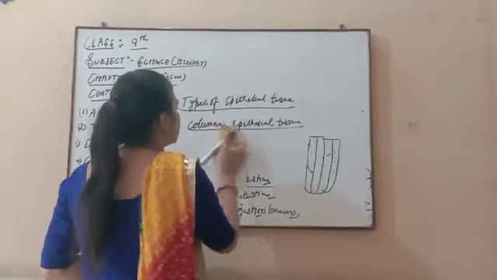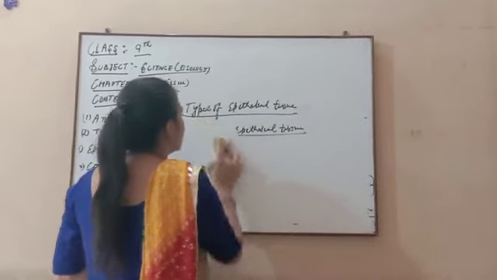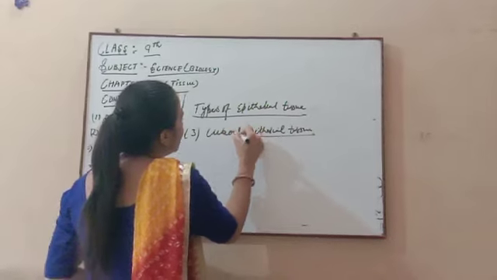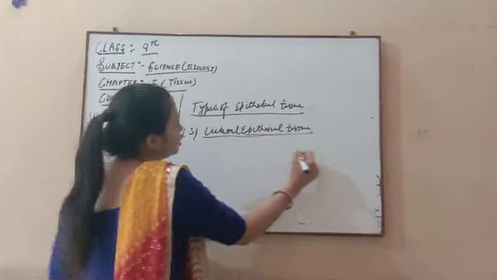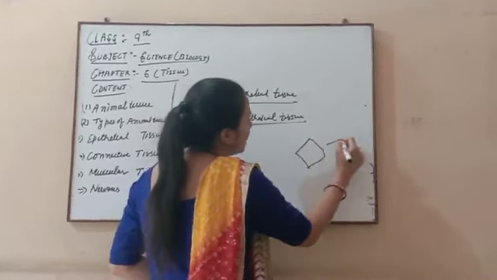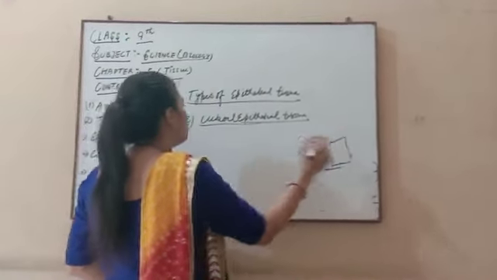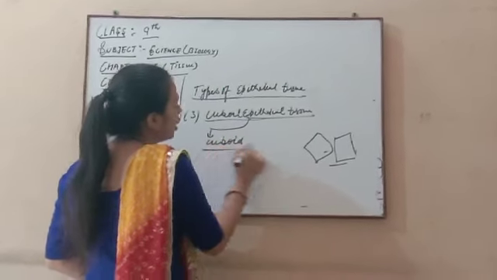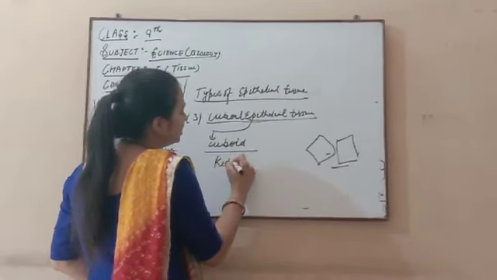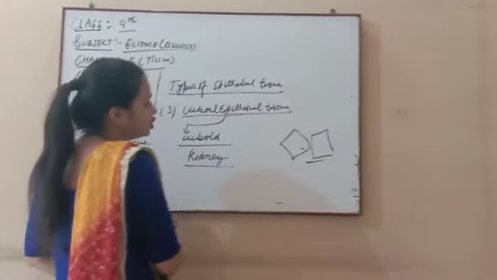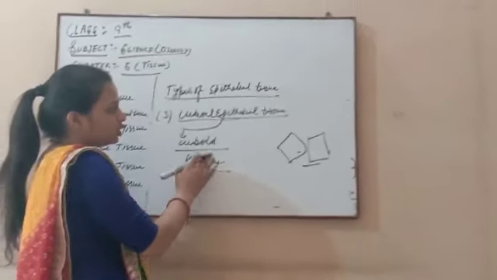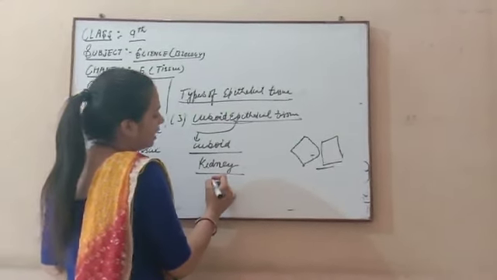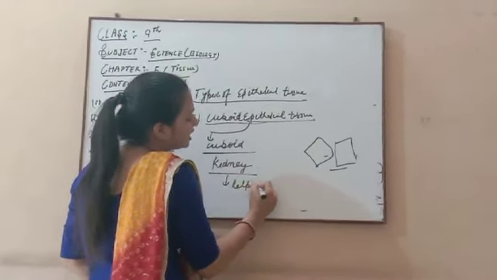After this we discuss the third epithelial tissue, which is cuboidal. Cuboidal means they are cubes, cube in shape. Different types of cubes are present in our body. So these are the cube shape, cuboid shape. Where is it present? In the kidney. In kidney tissues, which type of tissue is present? Cuboidal shape. Cuboid shape tissue is present in the kidney, and which process does the kidney help in?